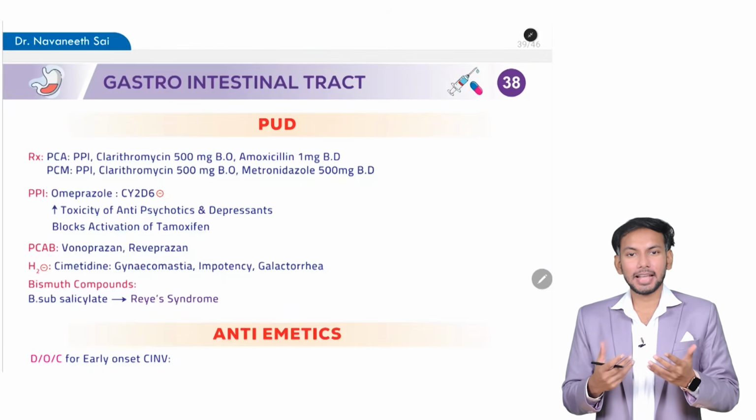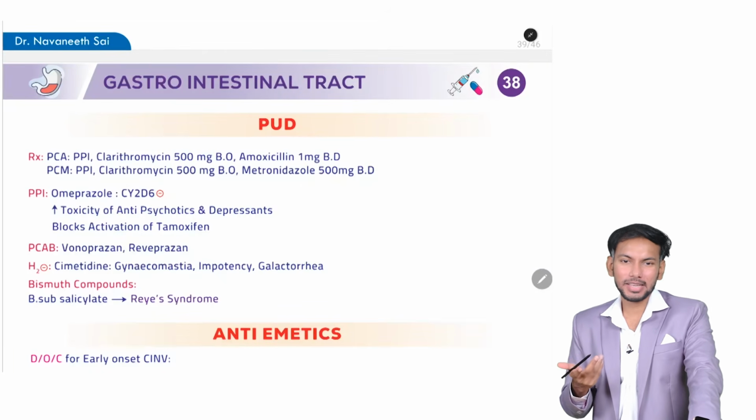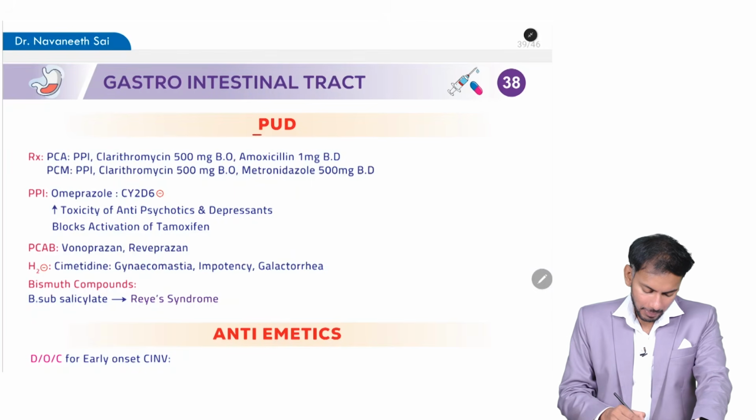Now we will start with gastrointestinal tract. It is a pretty small chapter. It would maybe take 5-7 minutes to finish this. The first one is peptic ulcer disease.